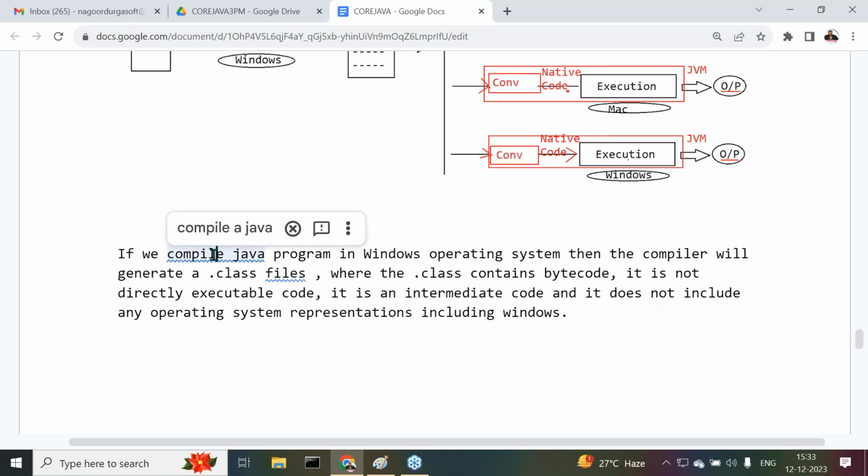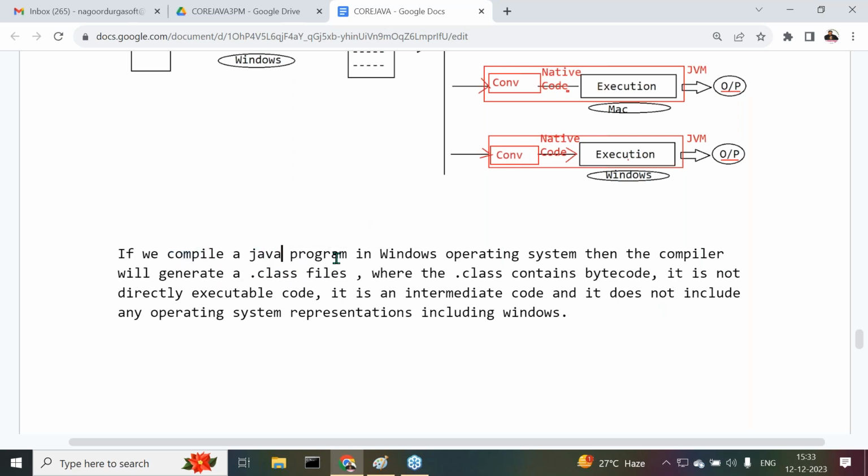If we compile a Java program in Windows operating system, then the compiler will generate a dot class file where the dot class file contains bytecode. It is not directly executable code. It is an intermediate code, and it does not include any operating system representations, including Windows.